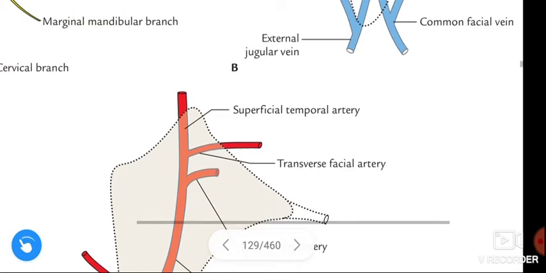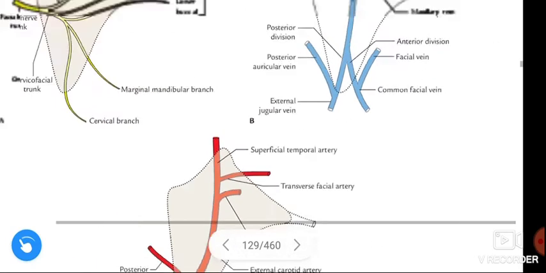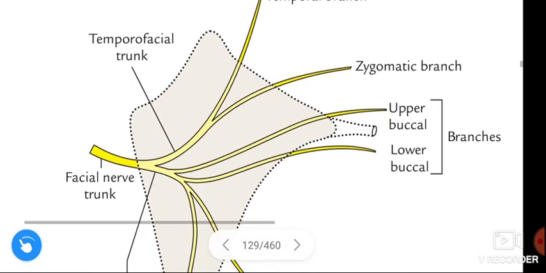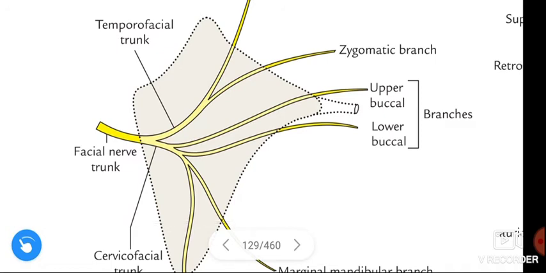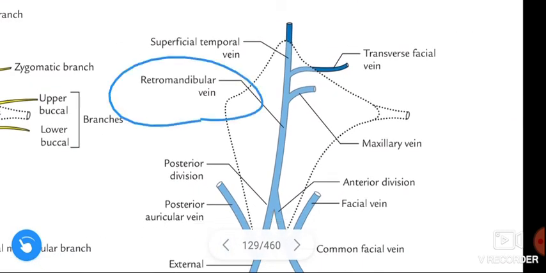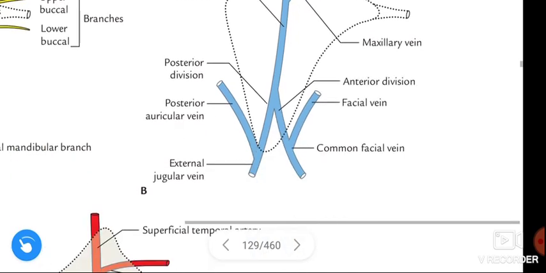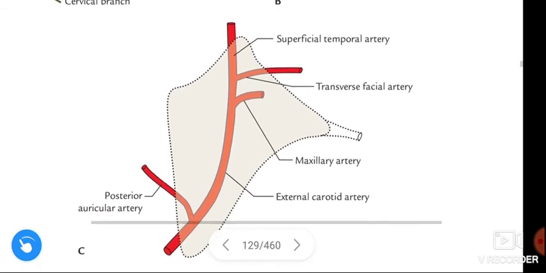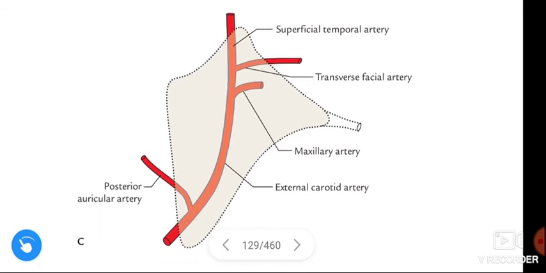Okay guys, this is about the structures present within the gland. See here, this is the facial nerve which enters the parotid gland from the upper part, and this is the retromandibular vein which occupies the intermediate zone in the parotid gland, and this is the external carotid artery. This enters the parotid gland through the lower border from the posterior medial surface of the gland. This is about the structures present within the parotid gland.